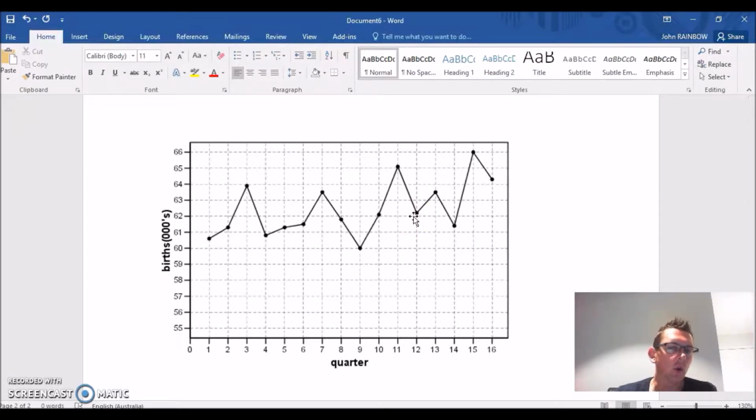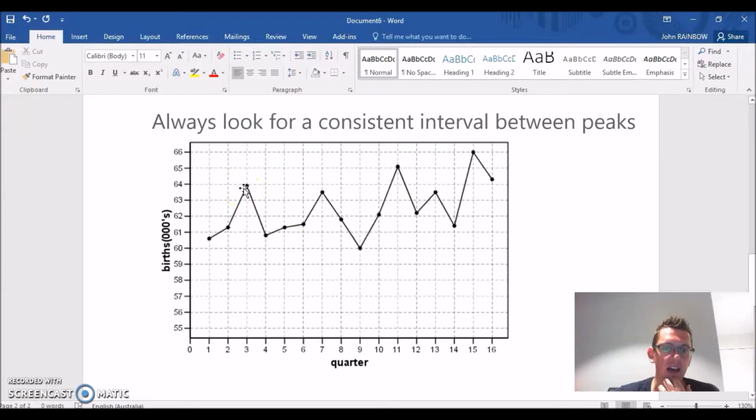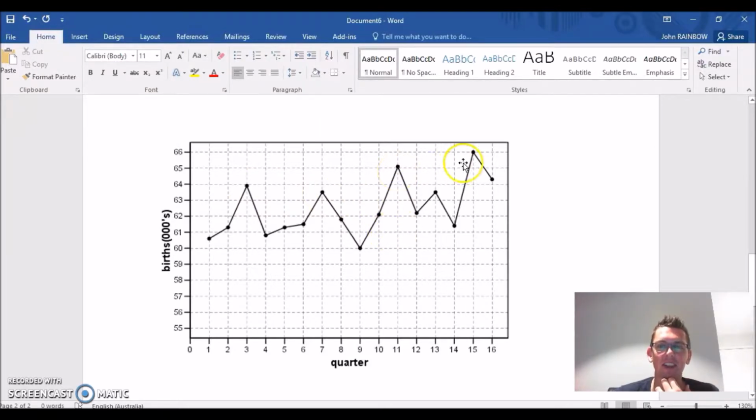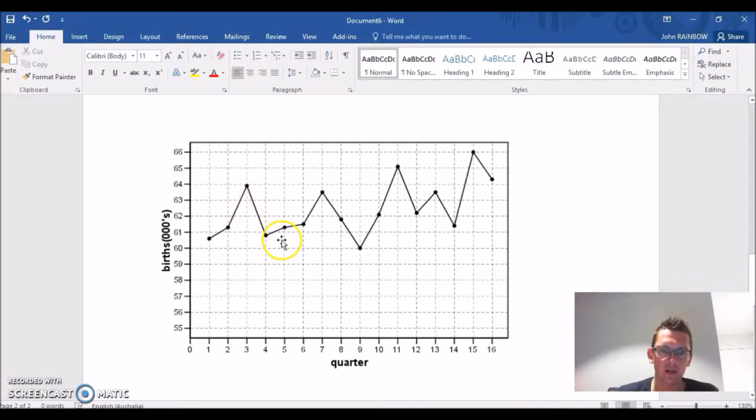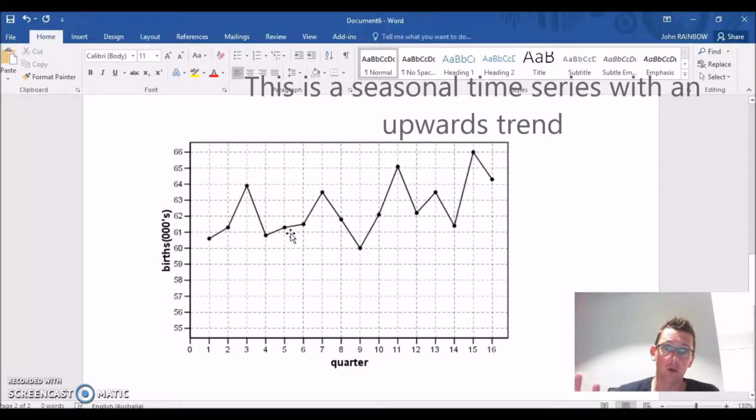But when you're thinking of quarters, there are 4 quarters in a year, so don't get caught out on this one. The peak is at 3, then 4 quarters on from that would be 7, then 4 on from 7 would be 11, and again we can see the peak. Onto that would be 15. This is definitely a seasonal fluctuation. We can see it is a seasonal time series because it goes up and down over the 4. So when you see quarters, always think of 4 quarters making a whole, hence we call them quarters. Let's see what your next one is like.